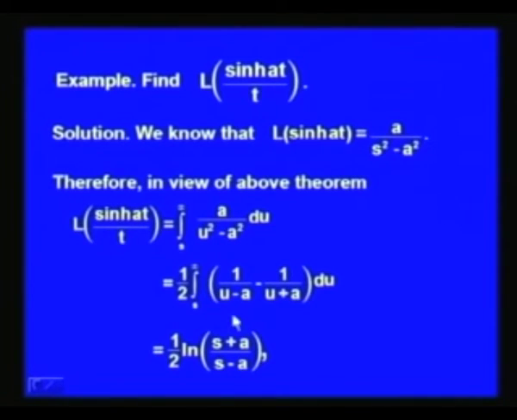So, this expression after integration as u goes to infinity will tend to 0, and when we put the lower limit, the value of this integral will come out to be half of ln of (s plus a) over (s minus a), whenever s is greater than mod of a. The condition that s is greater than mod of a comes from here, because ln(s plus a) exists when s is greater than minus a, and ln(s minus a) exists when s is greater than a. So, s must be greater than mod of a.